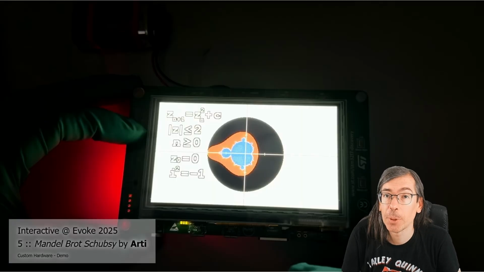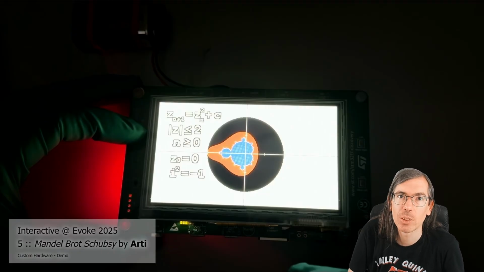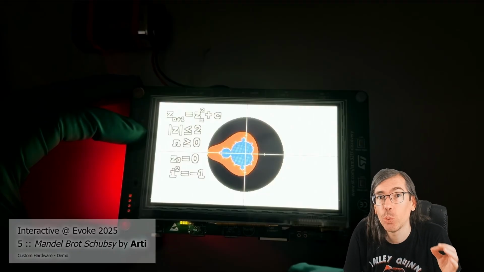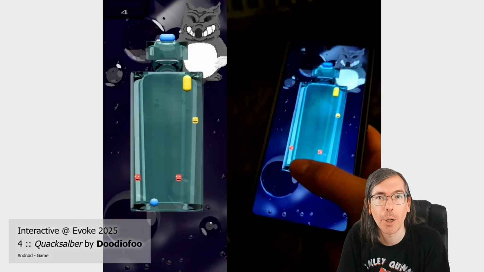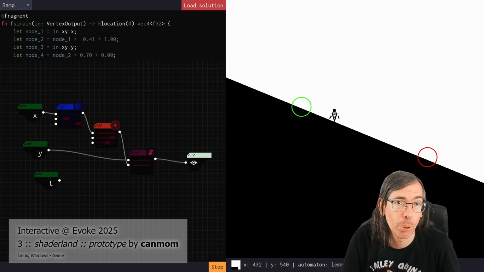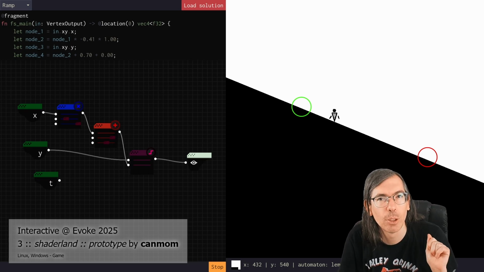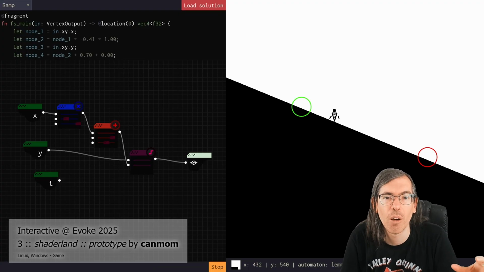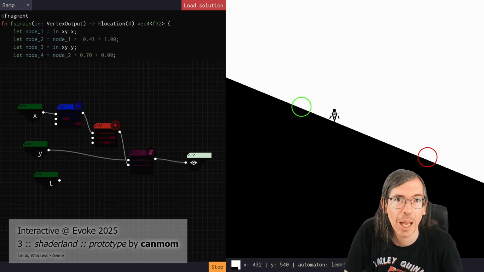The interactive competition had 5 entries. The last place went to Artie with an interactive fractal zoomer for the STM32F746G. Then the fourth place to a Dr. Mario clone made for the Android. Third place to CanMom with an interesting prototype of a node-based shader coding programming environment to learn shaders through a set of challenges. Interesting little concept here, although still a bit unpolished.